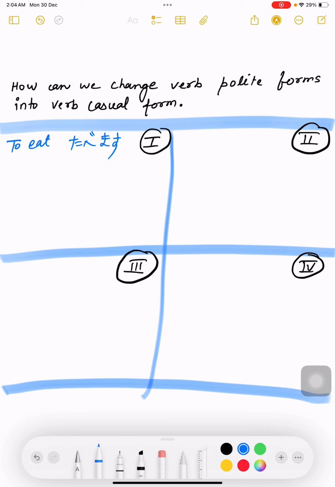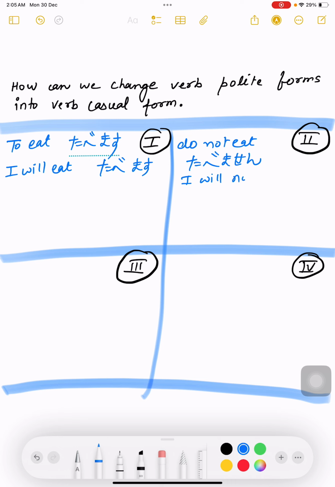Another is do not eat, so it will be tabemasen. And I will eat, tabemasu. I will not eat, tabemasen.